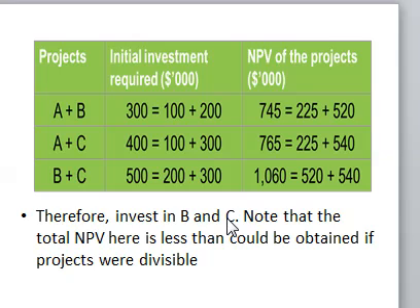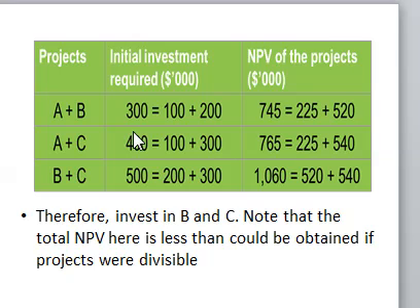Before we look at the next video, I want to sum up what we have discussed in this video. We have looked at capital rationing, where you are facing a budget constraint. You don't have enough cash to invest in all projects that you have identified.